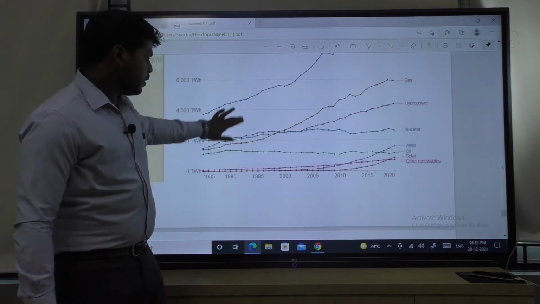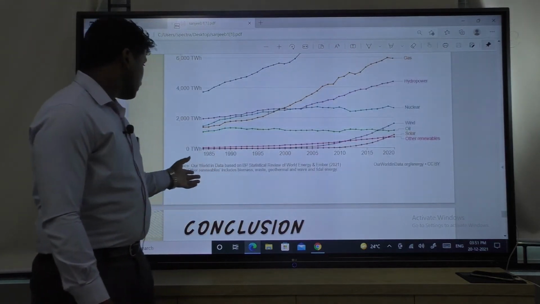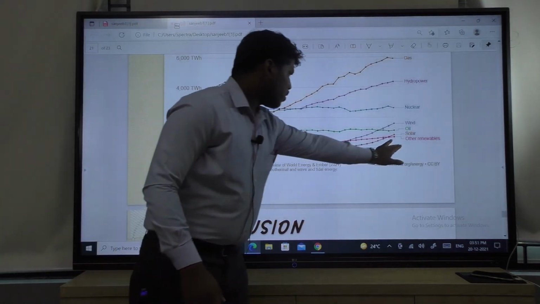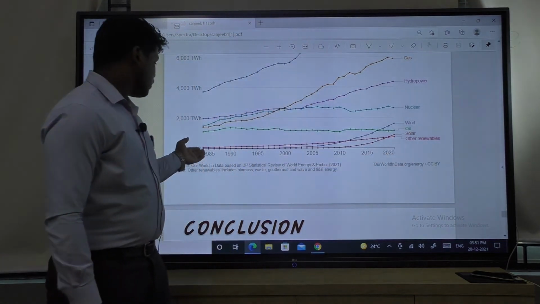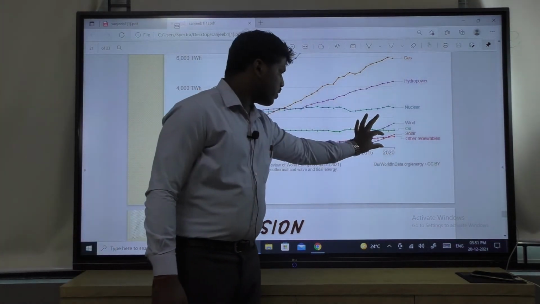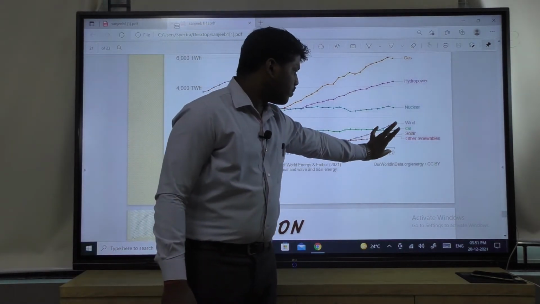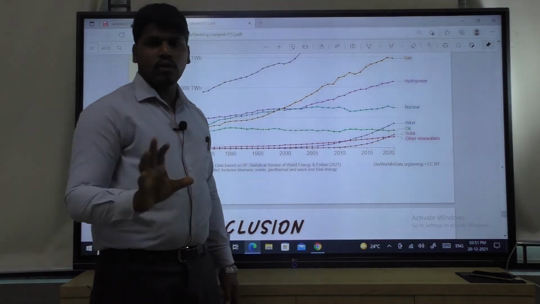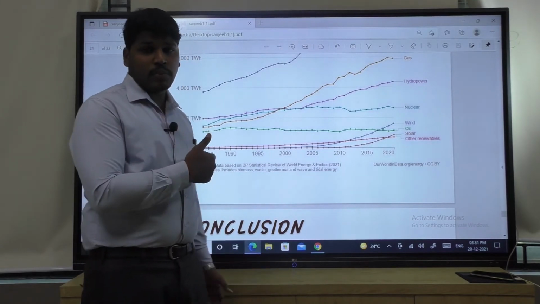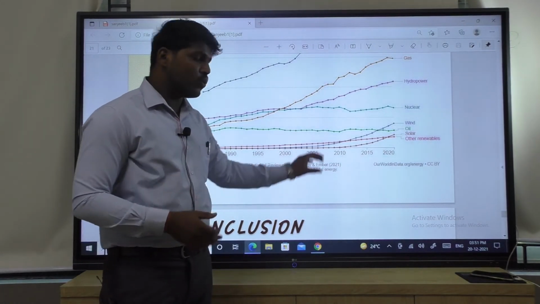But here see, in case of renewable energy, other renewables, here it is 0, it rises up to what value? If this is 2000 terawatt hour, it will be only 100 or 200 terawatt hour, as compared to coal, very much less.